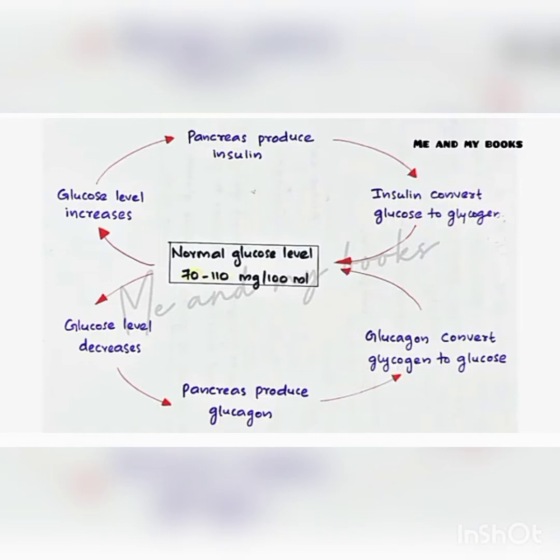Normal level 72 to 110. When the glucose level is increasing, the pancreas produces insulin, which converts glucose to glycogen. When the glucose level is decreasing, the pancreas produces glucagon, and glucagon converts glycogen to glucose.